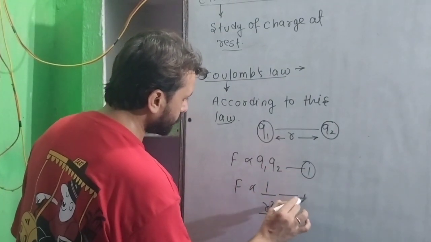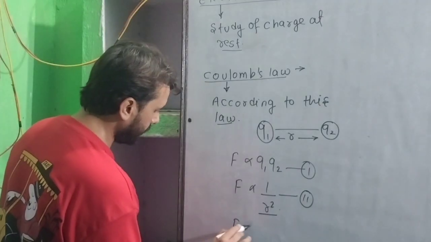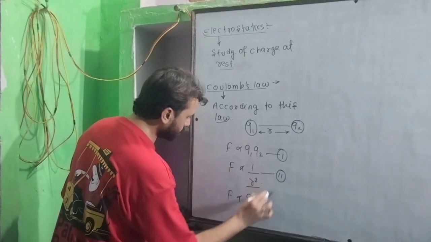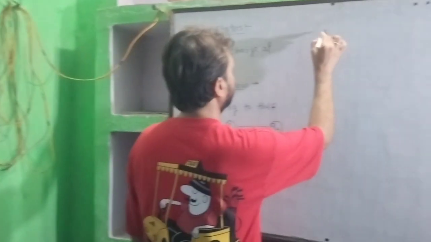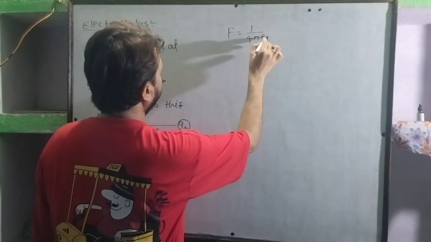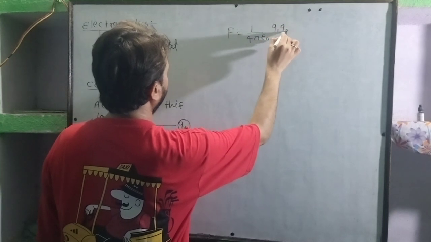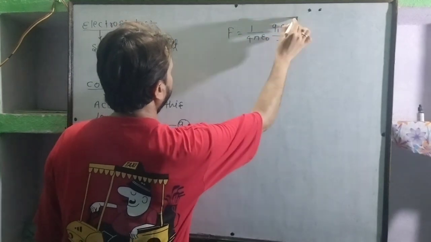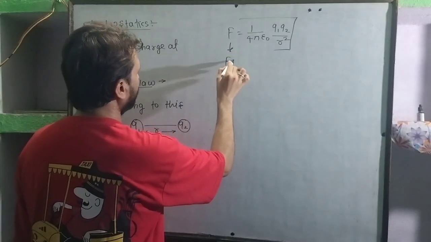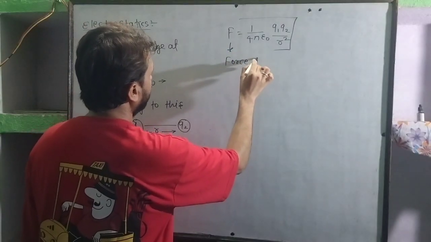If we combine these two equations, we can write Q1 Q2 divided by R square. Everyone please pay attention. F is equal to 1 upon 4 pi epsilon naught Q1 Q2 divided by R square. For your kind information, I tell you, this is a force between the charges.